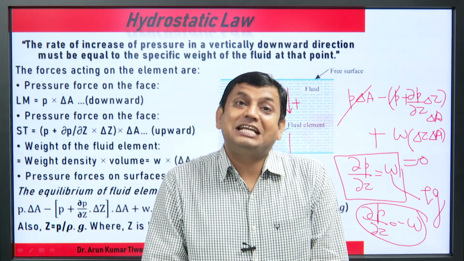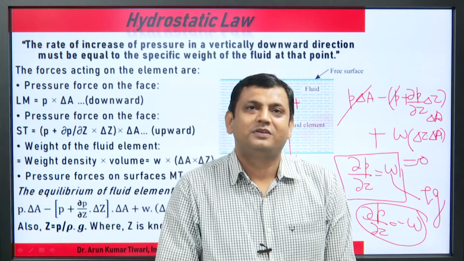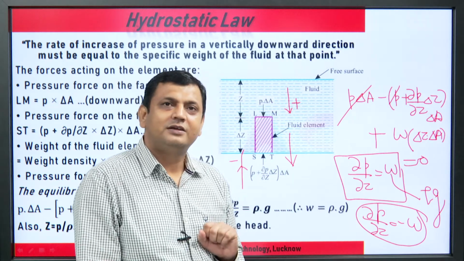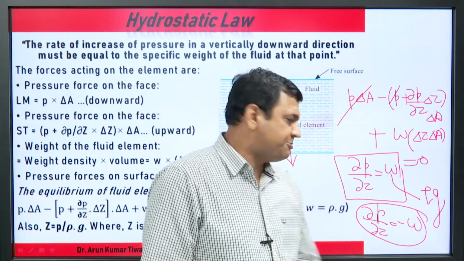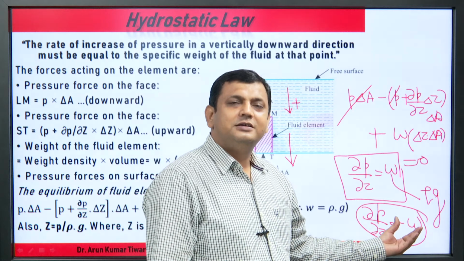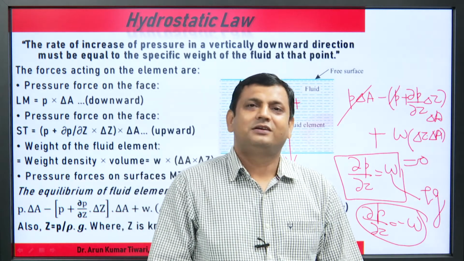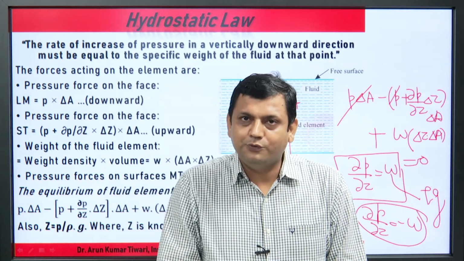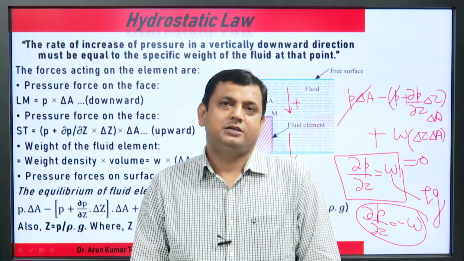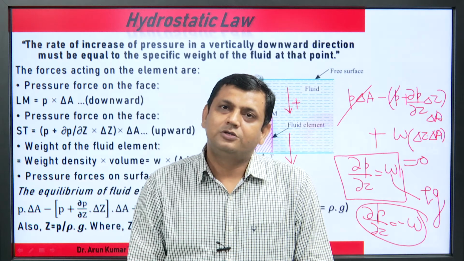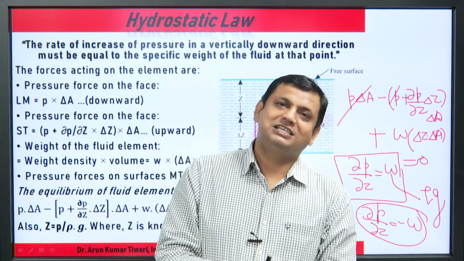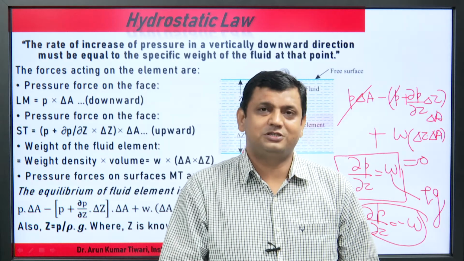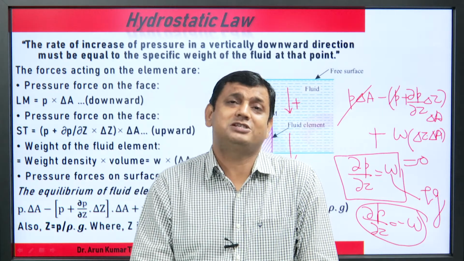The rate of increase of pressure del P with respect to vertical downward direction del Z must be equal to the specific weight, which is the weight per unit volume. By this hydrostatic law we calculate pressure in all pressure measurement.